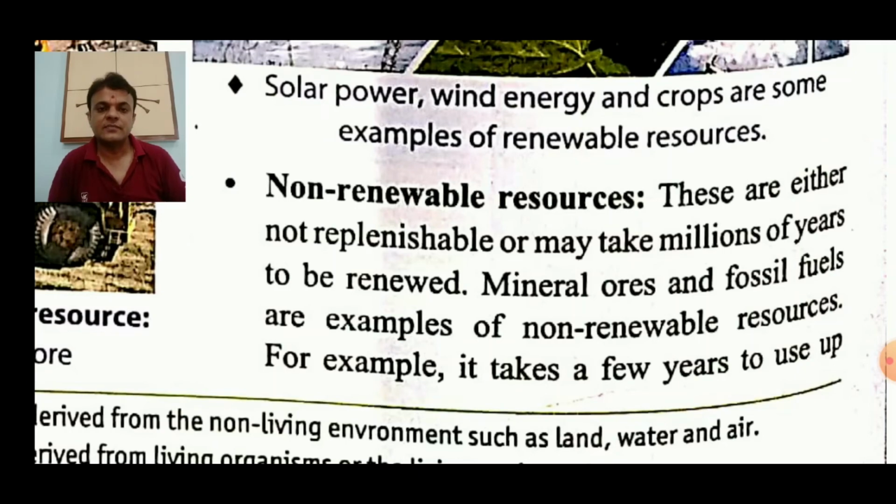So for regenerating, it will take millions of years. That is why they are non-renewable, because the generation that is using these resources will not be able to see that.